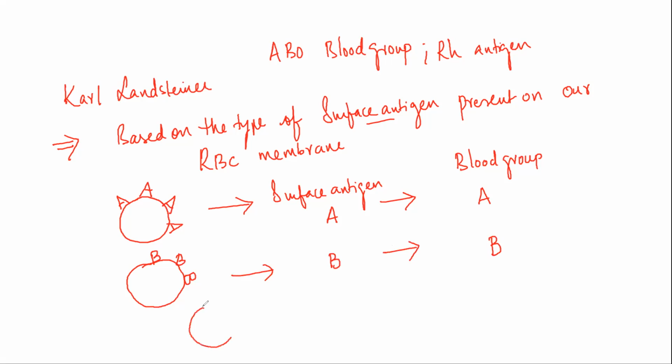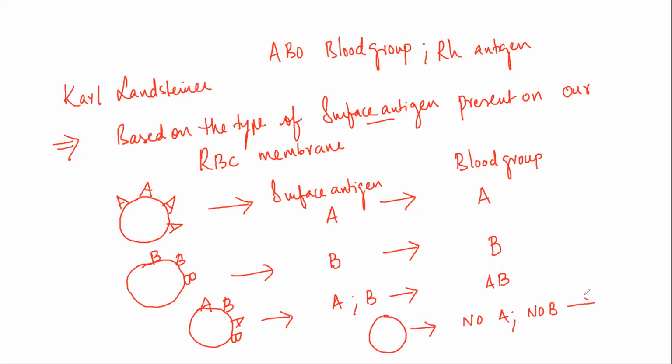And if a person comprises both the A as well as B antigens on their surface, so if it's going to be A as well as B, then we call such a blood group AB. And if a person's RBC membrane does not comprise either A or B, there is no presence of A nor B, then we call such a blood group blood group O.